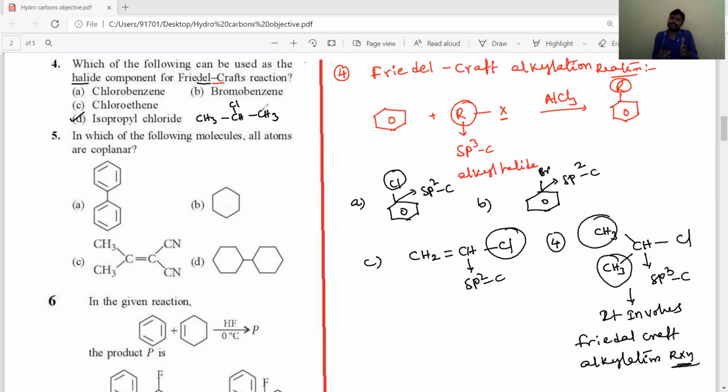If an sp3 carbon is present, then we can break this bond very easily and get the electrophile. Here the electrophile produced is a secondary carbocation, and we can break this bond easily and generate the electrophile fast. Okay, students, that's why it can easily be involved in Friedel-Crafts alkylation reactions. Okay, let's see the fifth question.